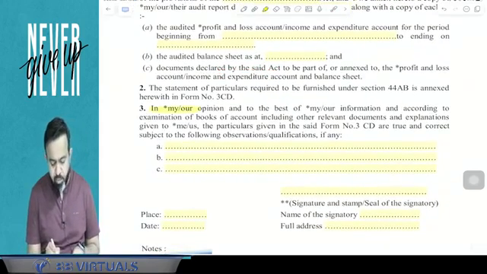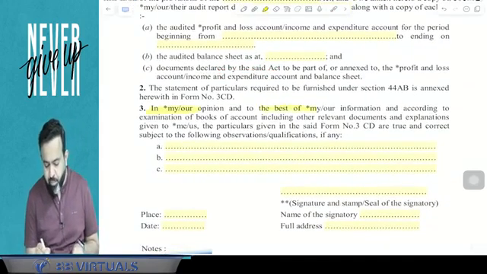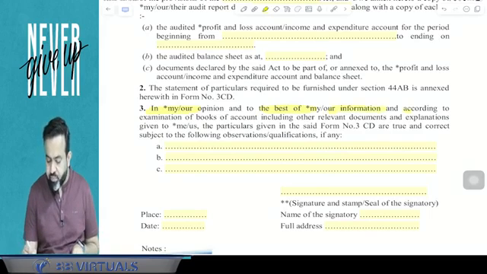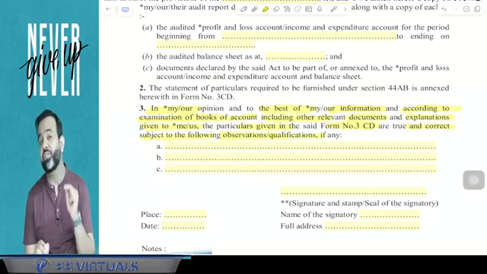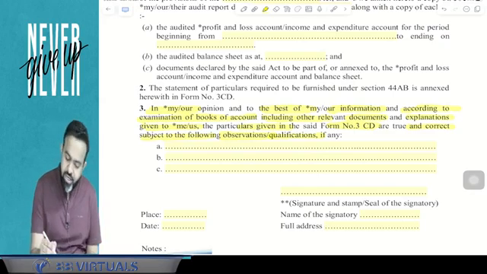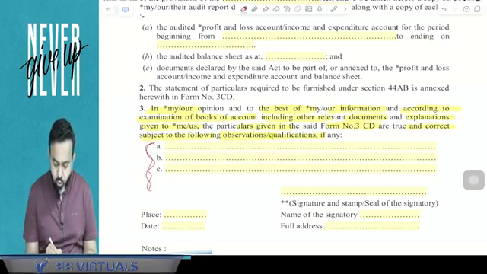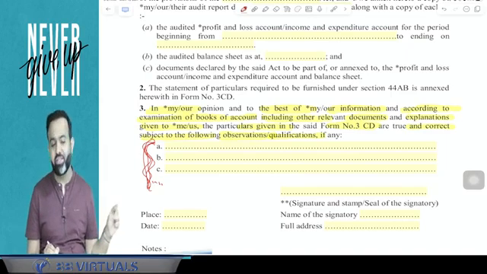Point number 3 says that in my or our opinion and to the best of my or our information, and according to the examination of books of accounts, including other relevant documents and explanations given to me or us, the particulars given in that Form 3CD are true and correct, subject to the following observations and qualifications, if any. So here, guys, if there is any observation or qualification, then the chartered accountant has to report it here.